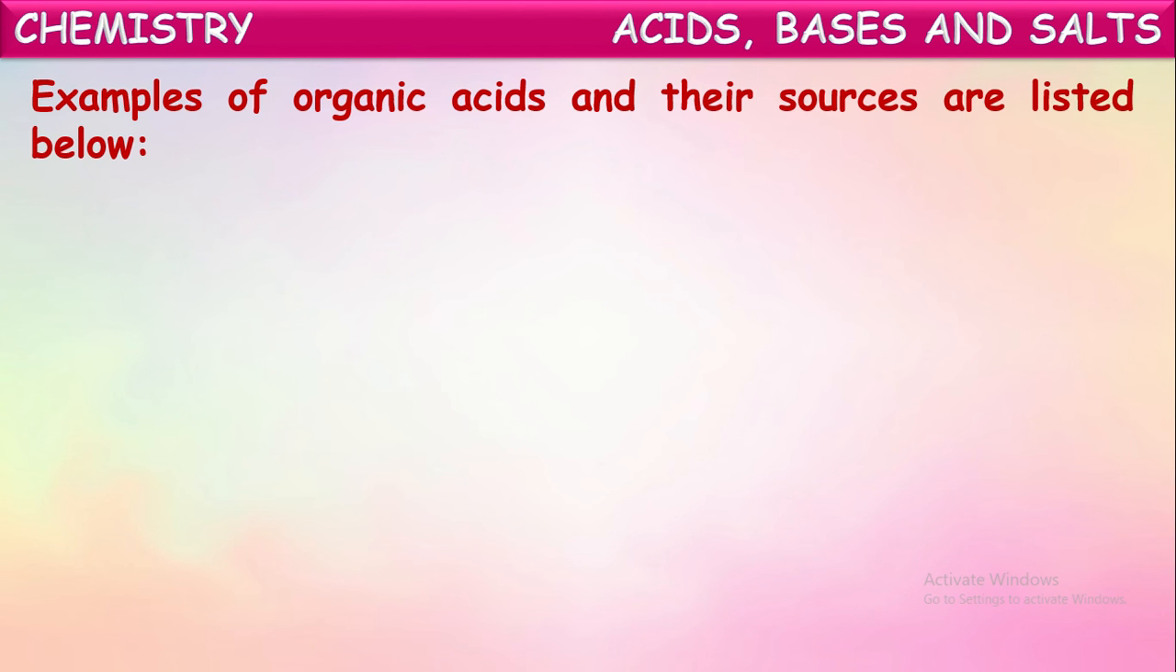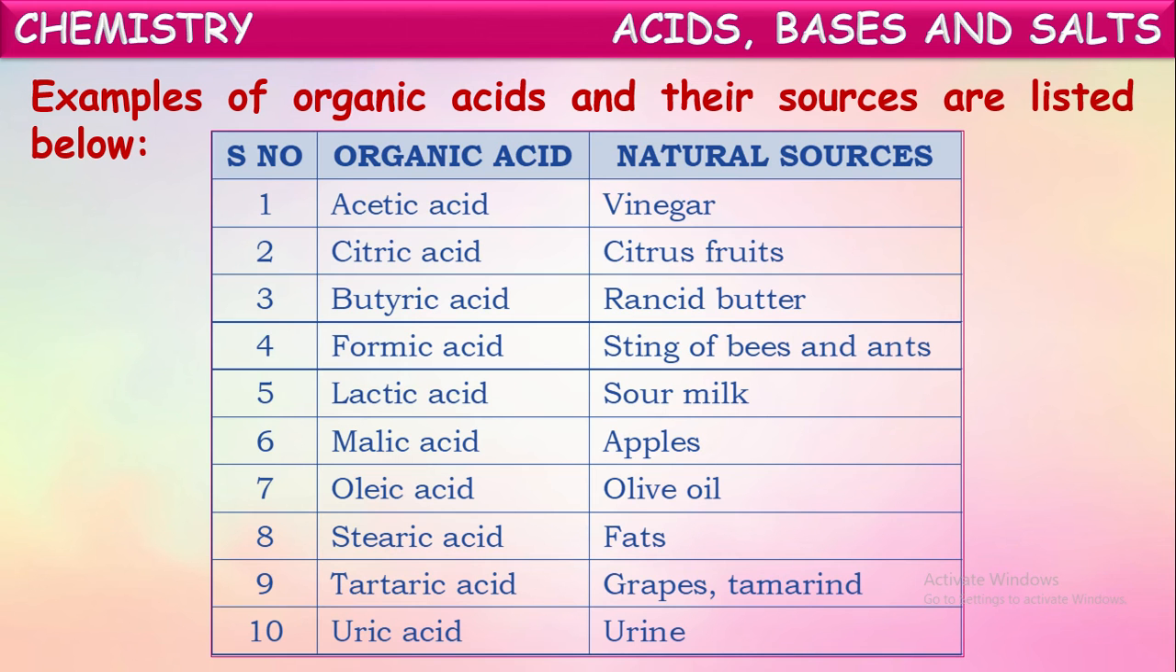See some examples for these organic acids and their sources listed here. Let us observe once. Acetic acid is present in vinegar. Citric acid, in citrus fruits. In this way, some acids are mentioned here. You can observe what the sources of different organic acids are. These all are plants and animals and their derivatives. That is why these acids are called organic acids.